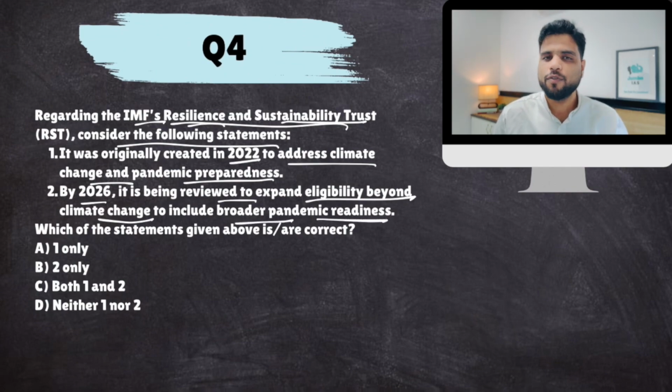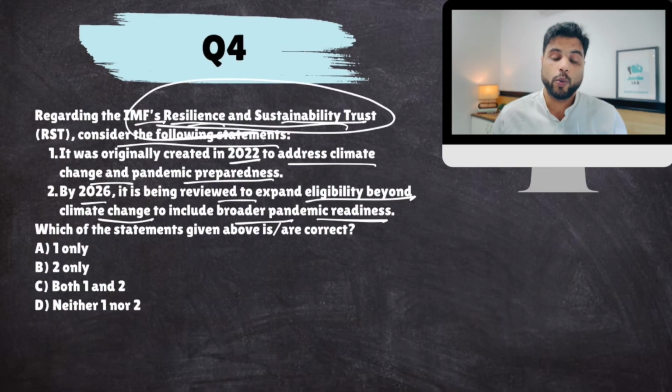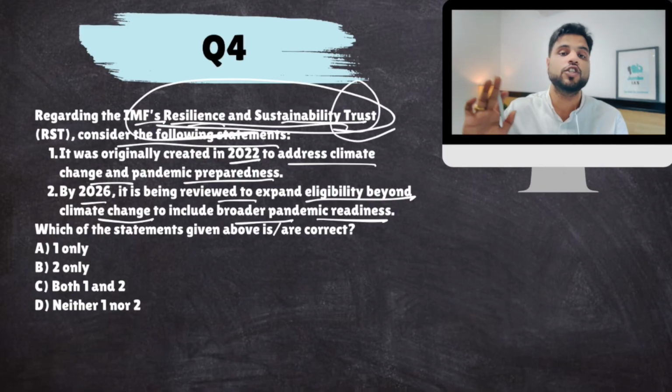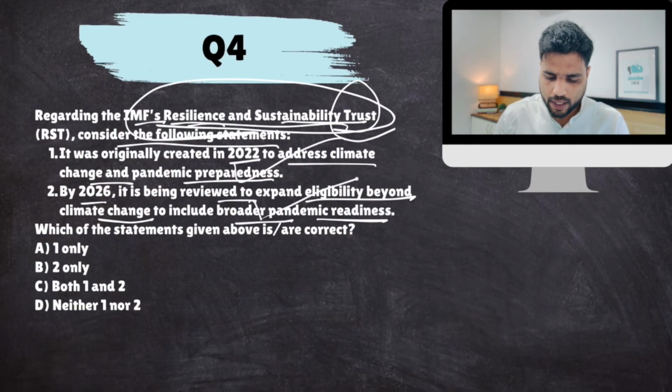In 2022, its focus basically was sustainability, but then later, even disease preparedness, pandemic preparedness was added to its mandate, because we all know, in case in future there is another pandemic-like situation, we need to be prepared. So, using this trust, IMF is making countries prepared for such a situation. So, both are correct.